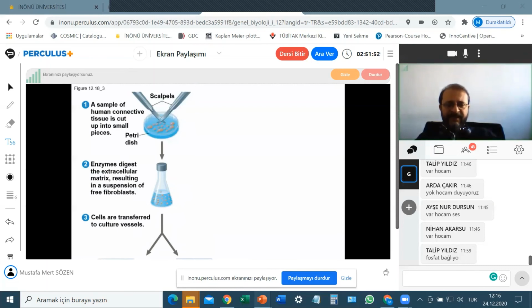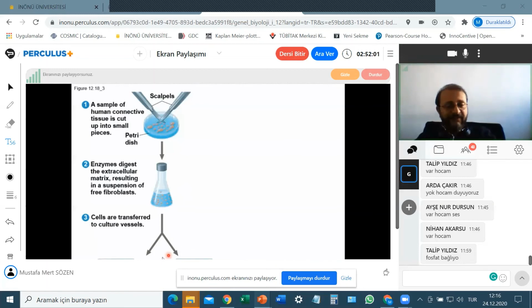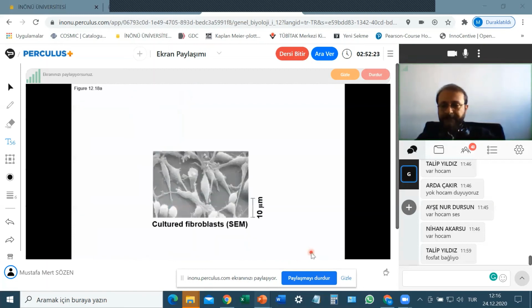Then after a time, they grow. But if we do not add any growth factors, they cannot increase, they cannot divide. But if we add growth factors, then we have a lot of new cells even out of the body. So in this SEM picture, electron micrograph, you can see cultured fibroblast cells. These are human cells.